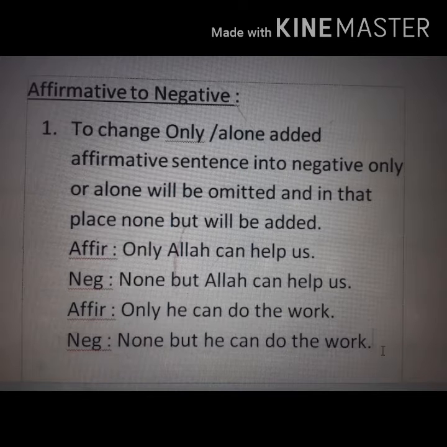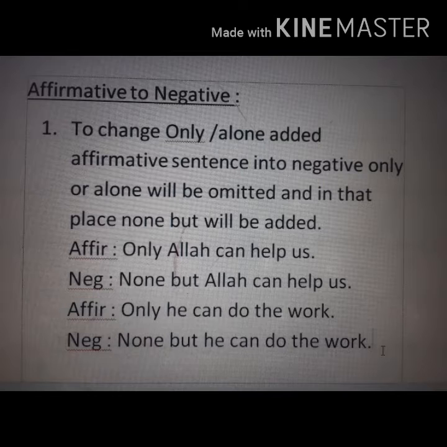You know, there are several kinds of rules to transform sentences from one form to another, and today I am going to tell you about the rule affirmative to negative. Affirmative to negative. I hope you know what is an affirmative sentence. The sentence in which a statement or positive statement is told, that is an affirmative sentence.